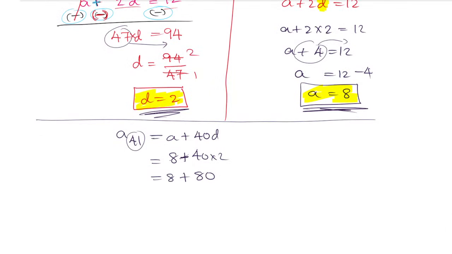Yes. So the answer is 80 plus 8, which is 88. So A41 is nothing but 88. Very nice. All of you are giving that answer.